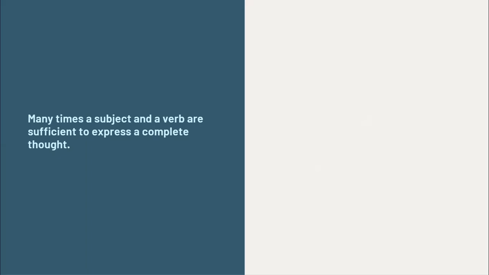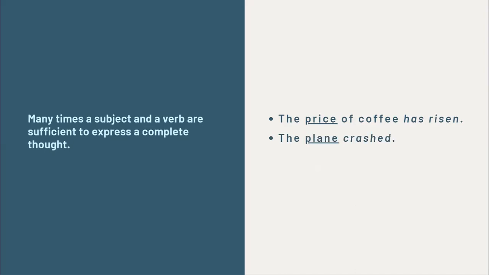For example, the price of coffee has risen. The subject in this sentence is price, and the verb is has risen. The plane crashed. In this sentence, plane is the subject, crashed is the verb. In these sentences, we can see that the subject and the verb are enough to show a complete thought.